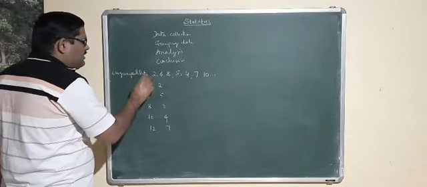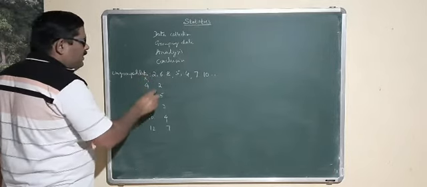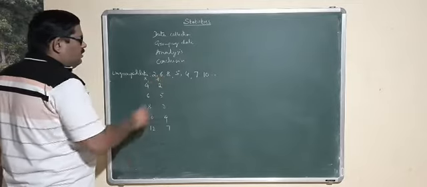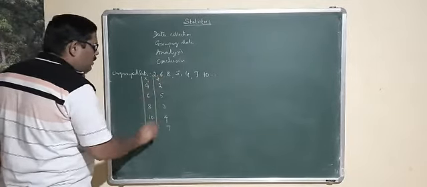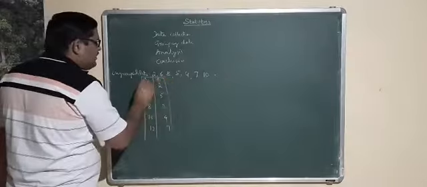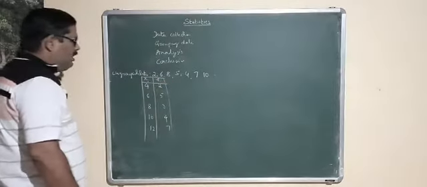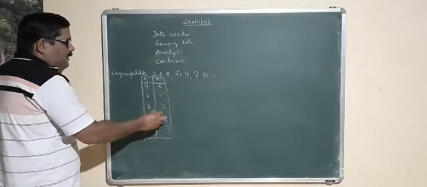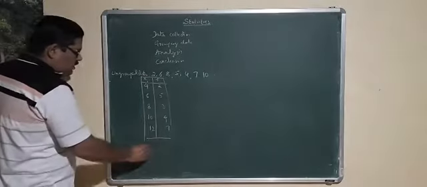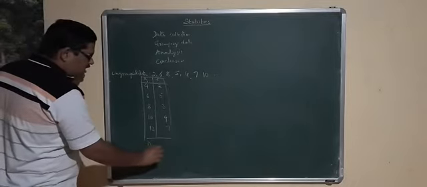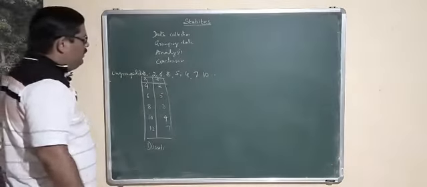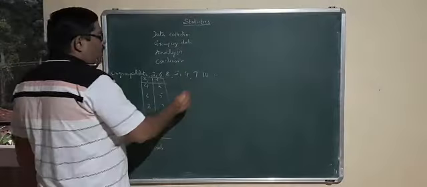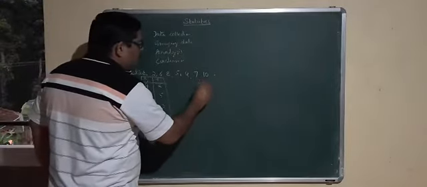For example, this is considered as xi, and the repeated numbers are called frequency fi. So when these two are arranged like this, it is called frequency distribution table, and this type of frequency distribution table is called discrete data.